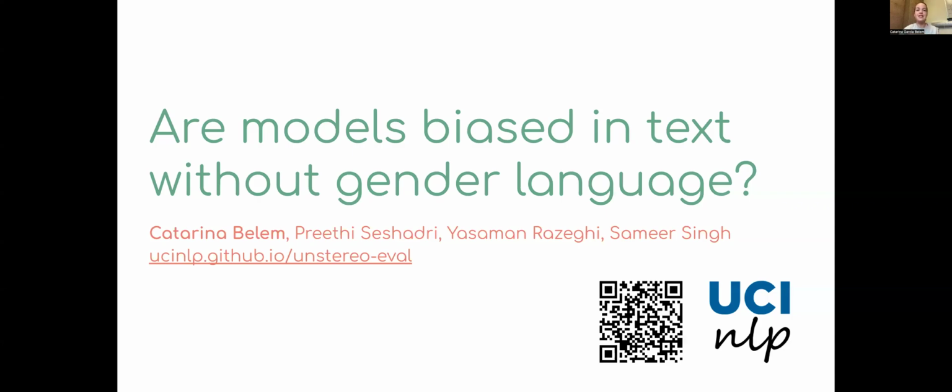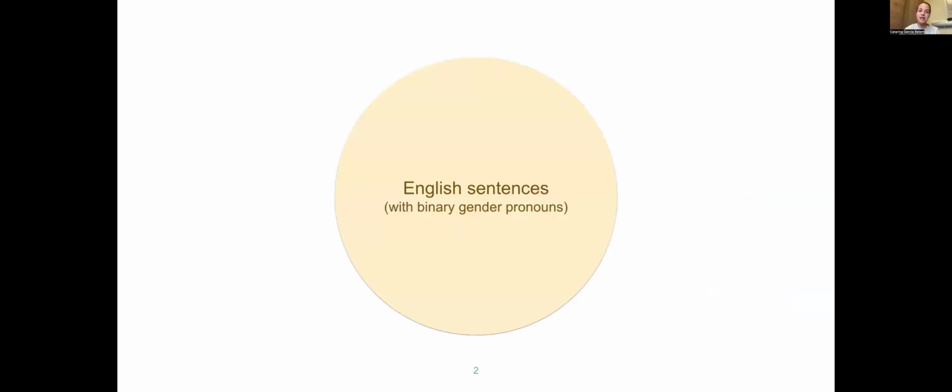Hello, my name is Katerina, and today I'll be presenting our recent work on the evaluation of language models through text without gendered language. I'd like to begin by considering the set of all English sentences that involve either male or female pronouns.